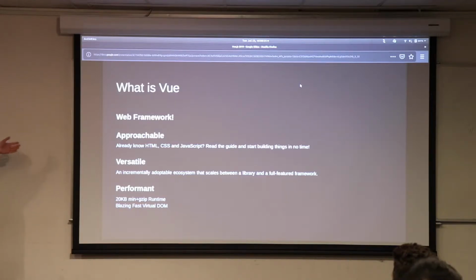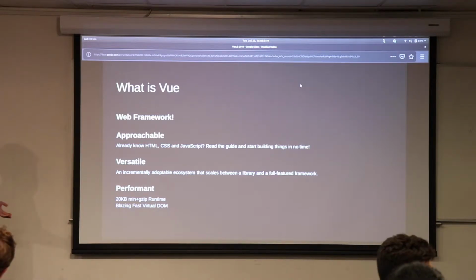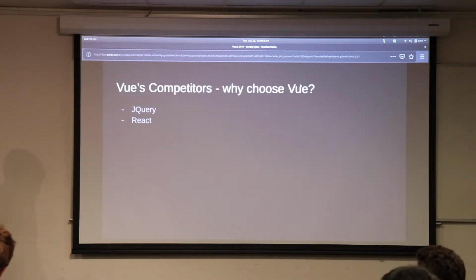I stole this from the Vue website because it's probably better to let them explain why it's so great than me. But basically, I think it's the simplest way that you can get into web programming. It's really, really adoptable, which means if you've already got a website and it doesn't use Vue, it's really quick to put Vue into it. And it's also very fast, which is another useful thing. Maybe you don't care about that so much right now, but if in 6 months' time your website becomes really popular, it becomes really useful to have a very fast website.